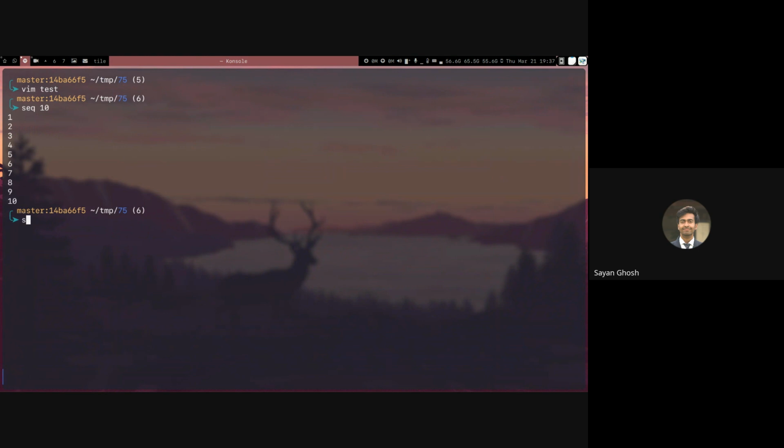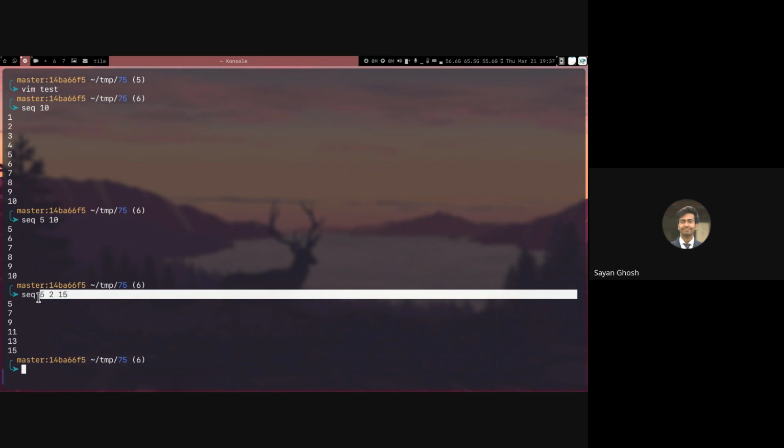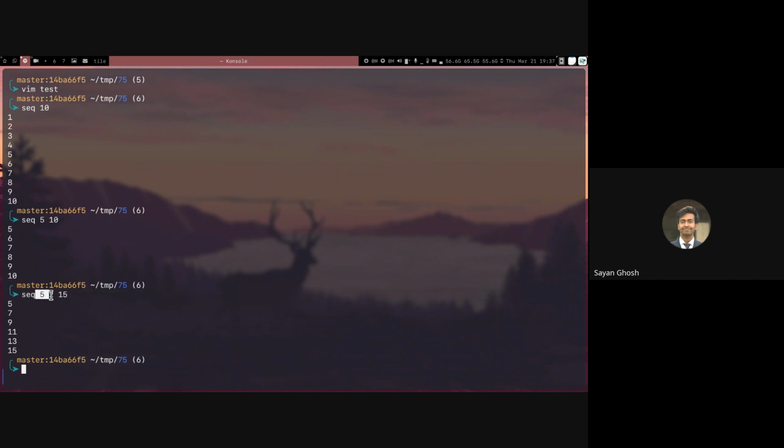If I give it two numbers, 5 and 10, it will print from 5 to 10. And if I give it three numbers, let's say 5, 2, 15, it will start from 5, increment by 2, and go till 15. You can see it's 5, 7, 9, 11, 13, 15. So do keep this in mind. The increment is not the third parameter for a 3 parameter invocation. The increment is the second parameter. For 2, it's obviously just lower and upper, and for 1, it's just upper, lower being 1.